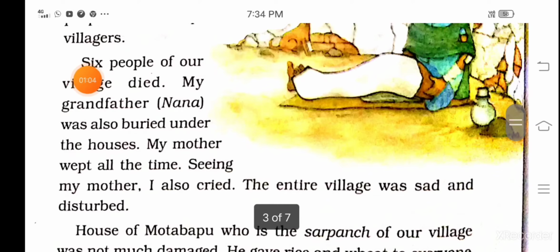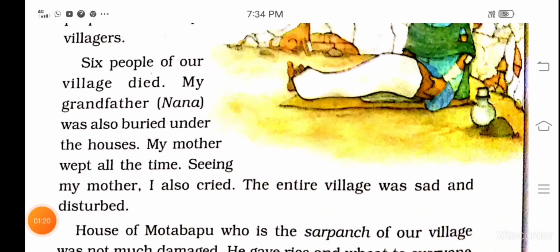She's telling, six people of our village died. My grandfather, or you can say Nana, was also buried under the house. My mother wept all the time. Seeing my mother, I also cried. The entire village was sad and disturbed.